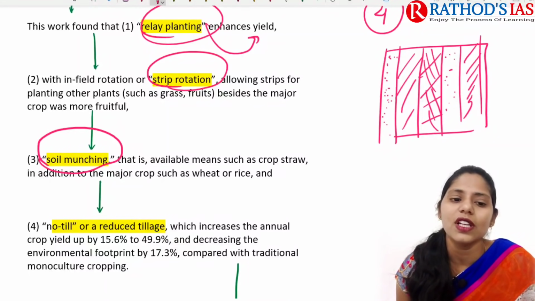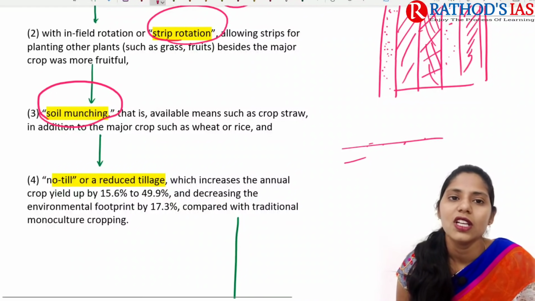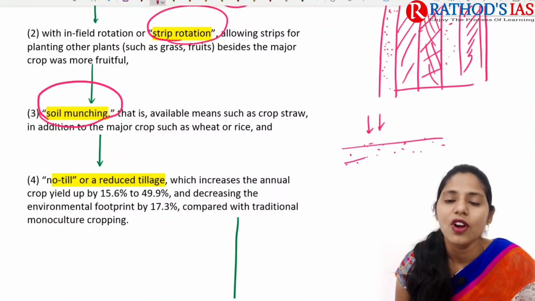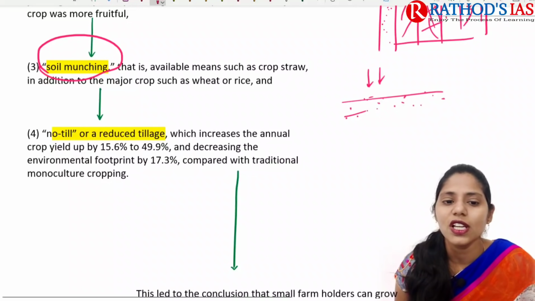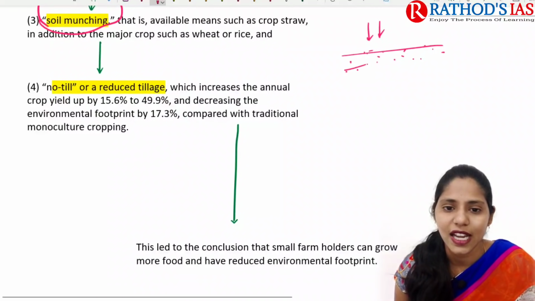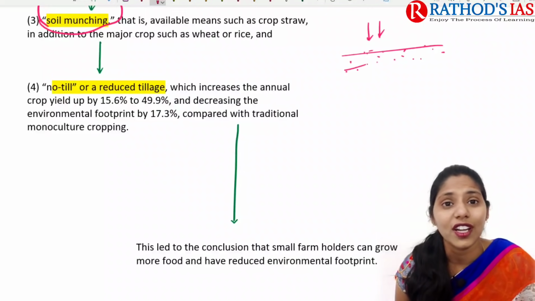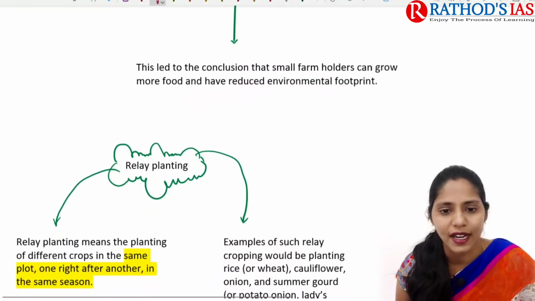Okay, and next one is soil mulching. Soil mulching means that the soil will be covered by straw, grass, etc., such that water evaporation will decrease. And next one is no-till. No-till is also called reduced tillage. When we go for reduced tillage, it increases crop yield by 15.6% to 49.9%. So we can say there will be approximately a 30% increase in crop yield.